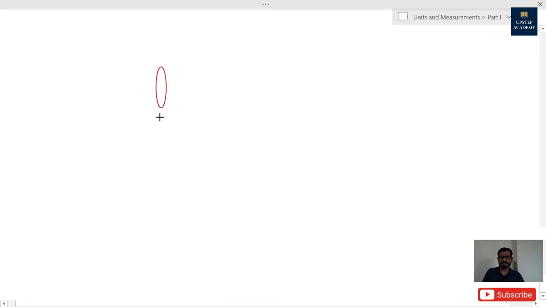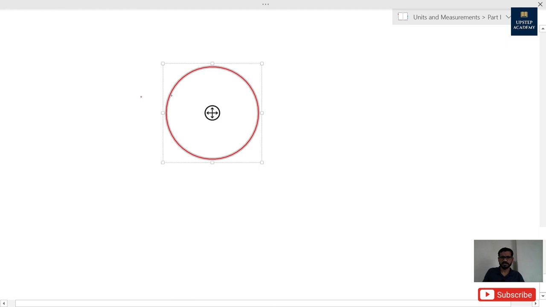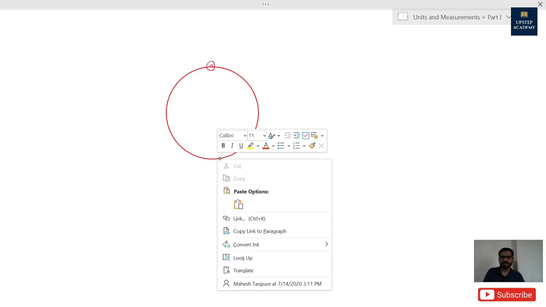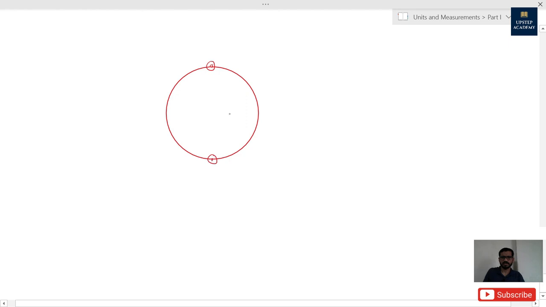Let's consider, this is Earth, and here there are 2 points on Earth. Suppose these points are A and B. This is Earth, and here is the planet, suppose Jupiter. Okay, now what do we have to do? We have to measure the distance between Jupiter and Earth.